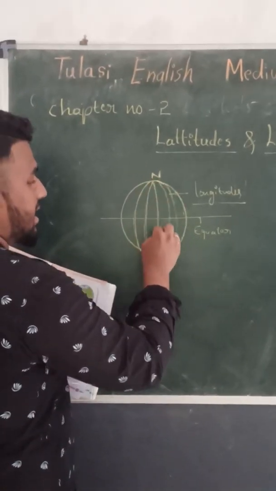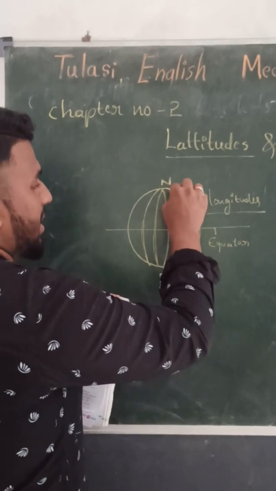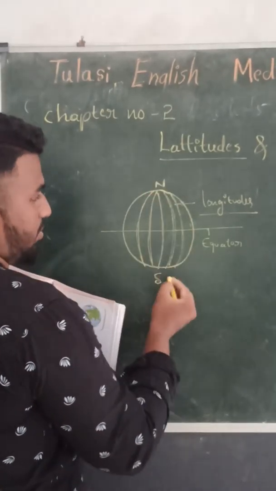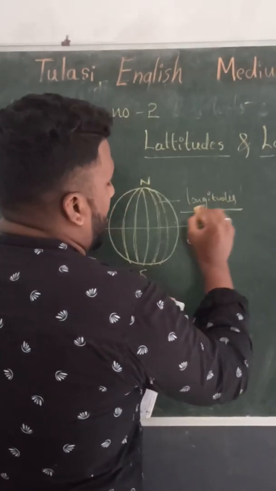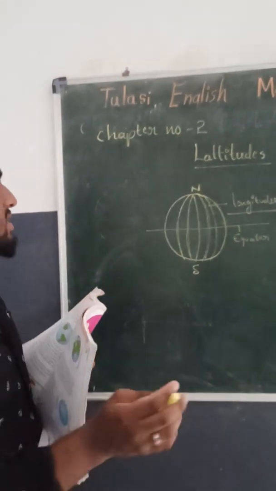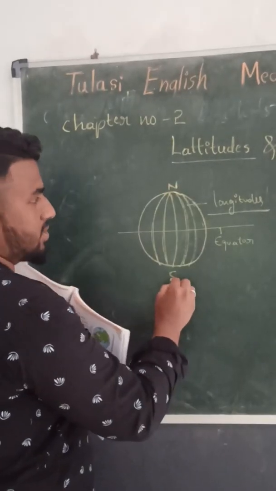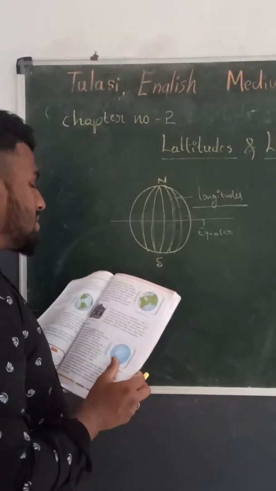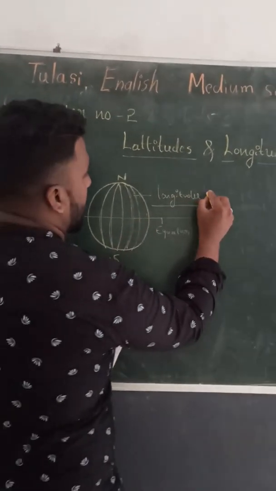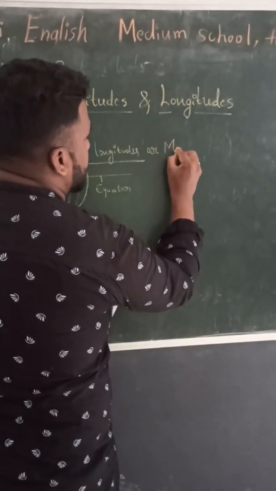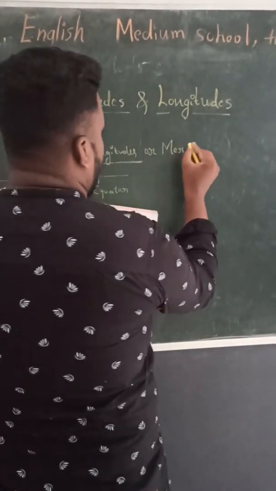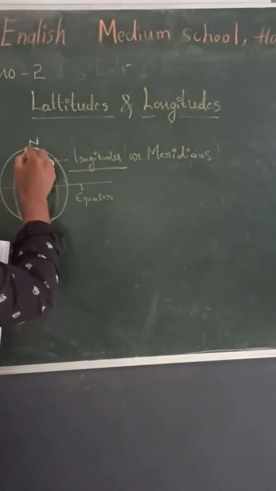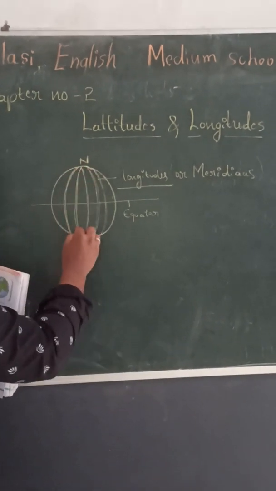The imaginary lines which pass through the extreme ends of the north and south poles are called the longitudes. These lines are also called meridians.